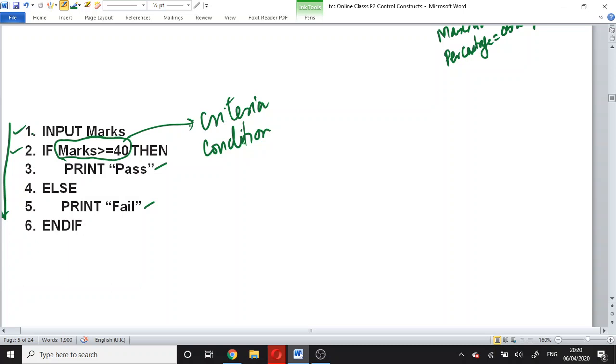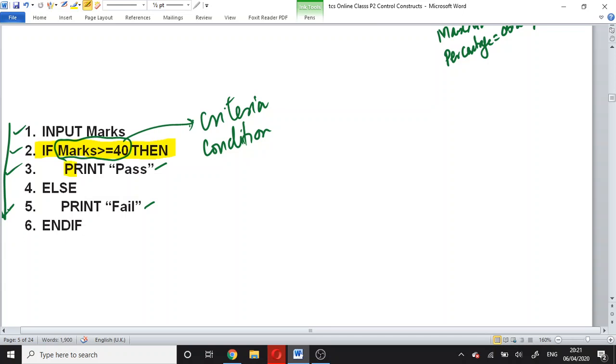The result is yes. Then you will execute statement number 3. Suppose the input marks is 32. So statement number 1 will be executed, then statement number 2, then statement number 5. This means execution of statement number 3 and statement number 5 depends upon the condition that is given in statement number 2.